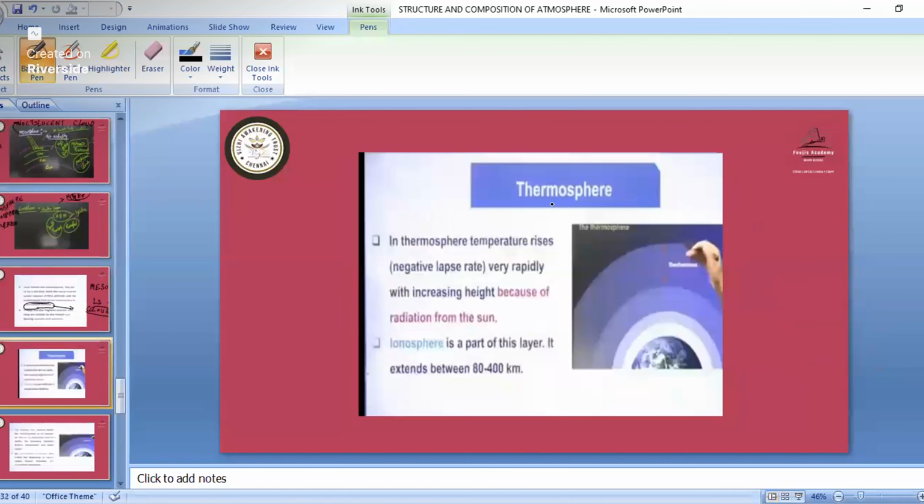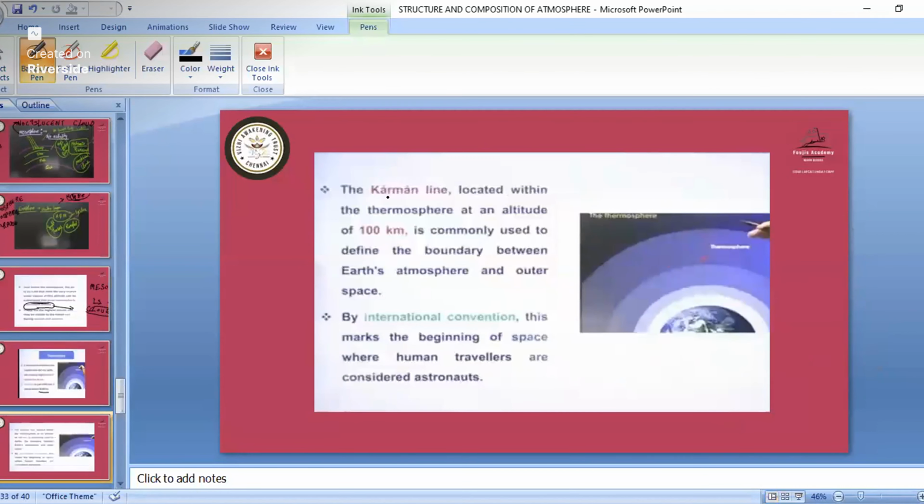Then we have the thermosphere. So here what is happening? Temperature is rising as the height is increasing, because of the radiation from the sun. Then the ionosphere is present. Then in this layer only we have the presence of the Karman line. We saw that when we cross 100 kilometer, then we enter into the space. So that 100 kilometer is known as the Karman line.